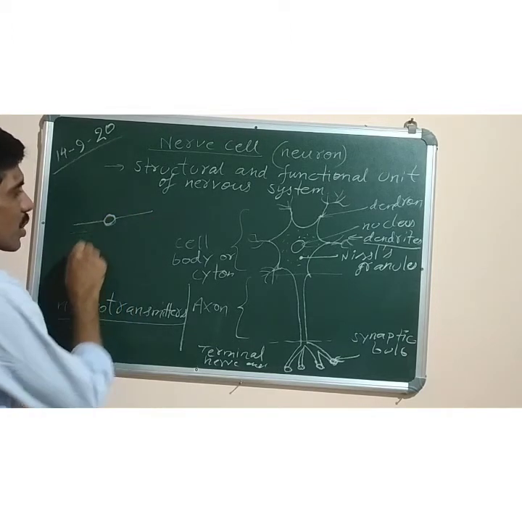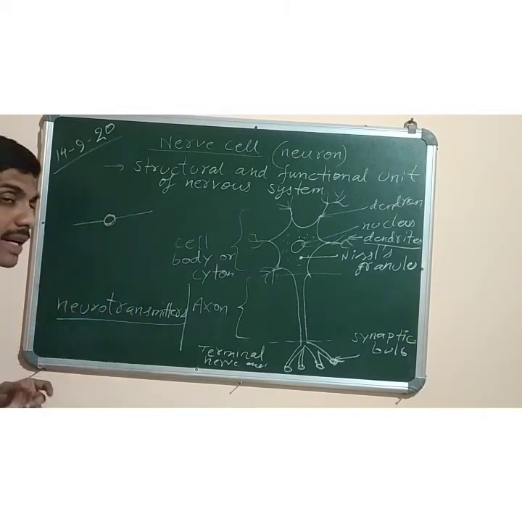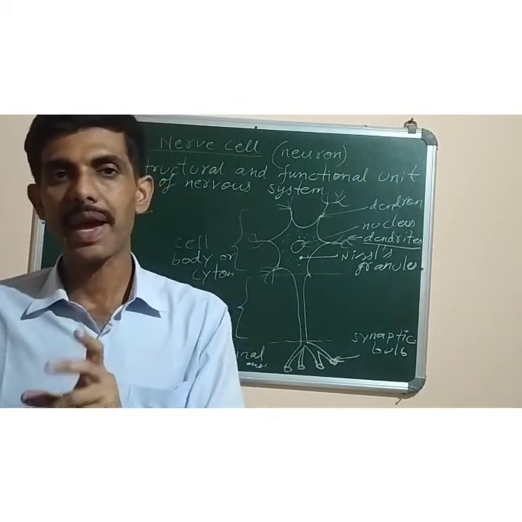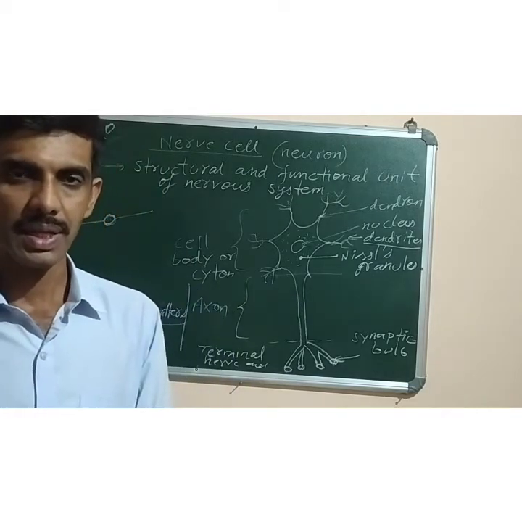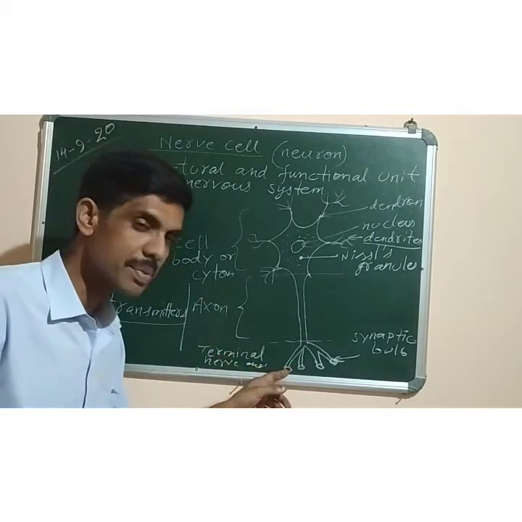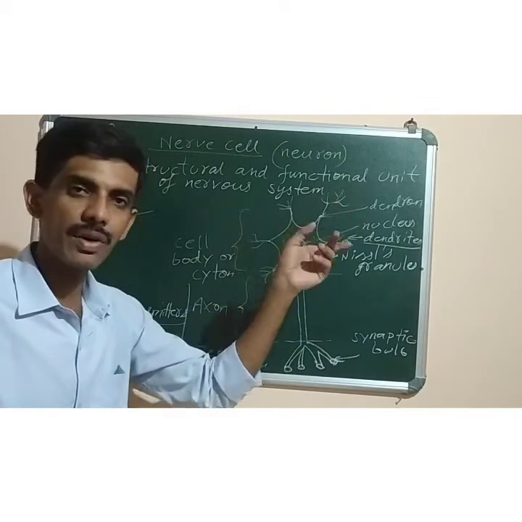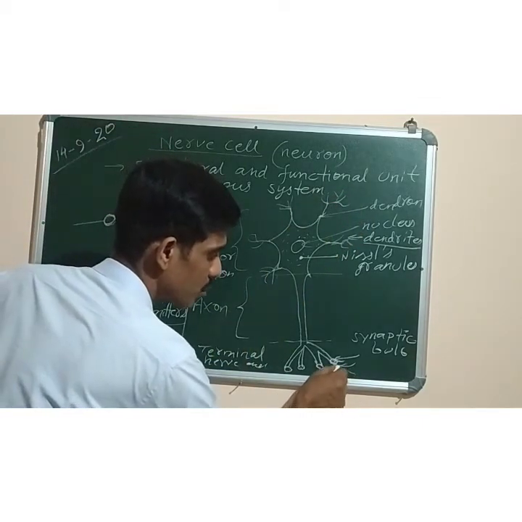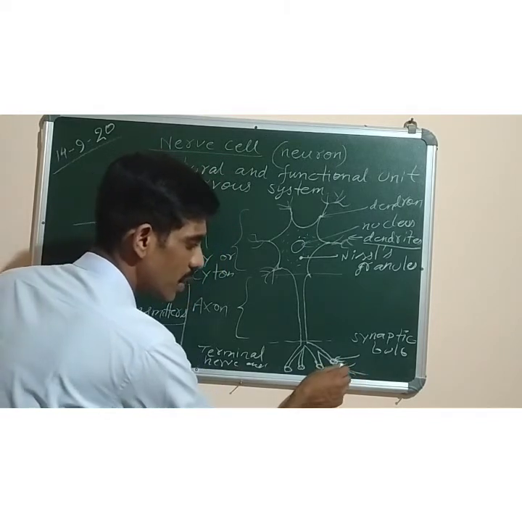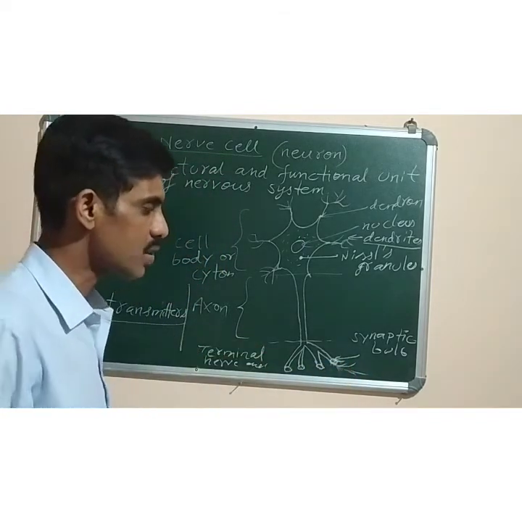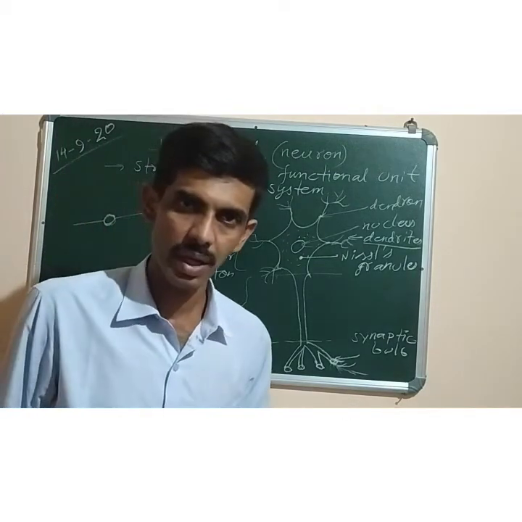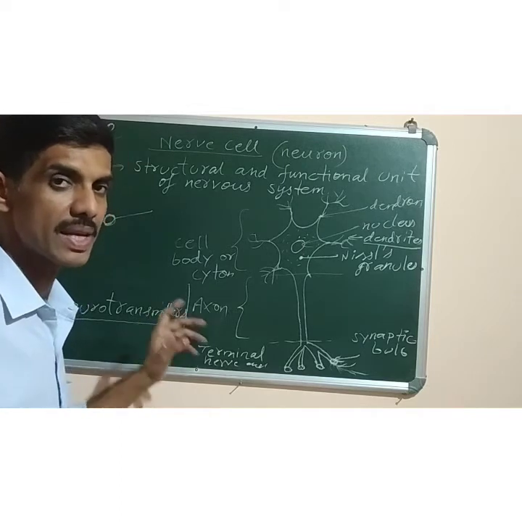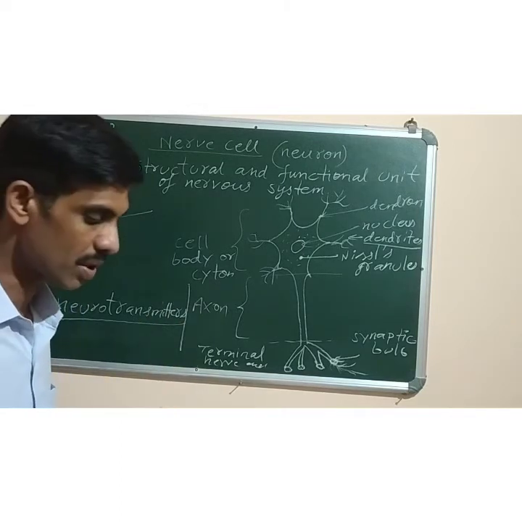So if you have to learn the definition: synapse is the point of contact between two nerve cells, that is, the terminal branches of one nerve cell with the dendrites of another nerve cell. Like here, the dendrites of some nerve cell will be in contact with this one. This contact will make a swelling. That area is called synaptic bulb, which is filled with a fluid called neurotransmitters. Example, acetylcholine. In higher classes you will learn about it.